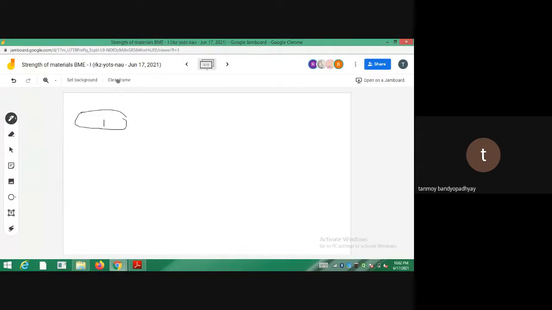So this is the upper shaft, and here there is a pulley, and again there is a lower shaft, and it is fitted to the ground. Okay? So at this point, a torque is acting. So TA, TB, the directions are both on this side. So when you're doing these calculations, you can take any side as positive or negative, it doesn't matter.